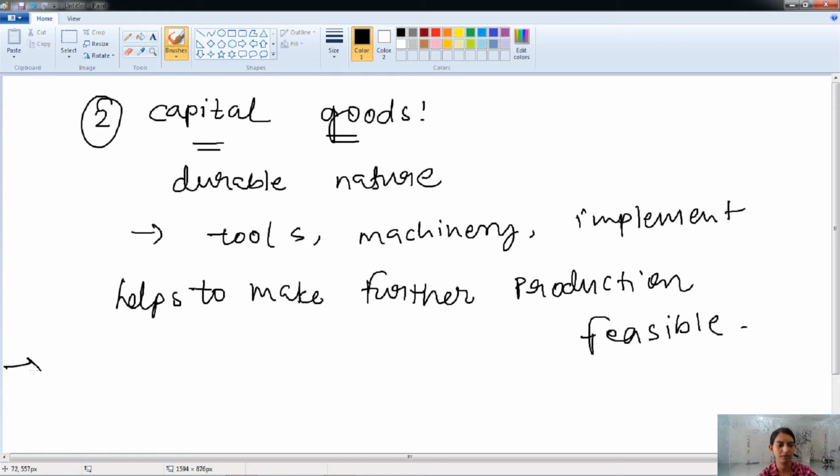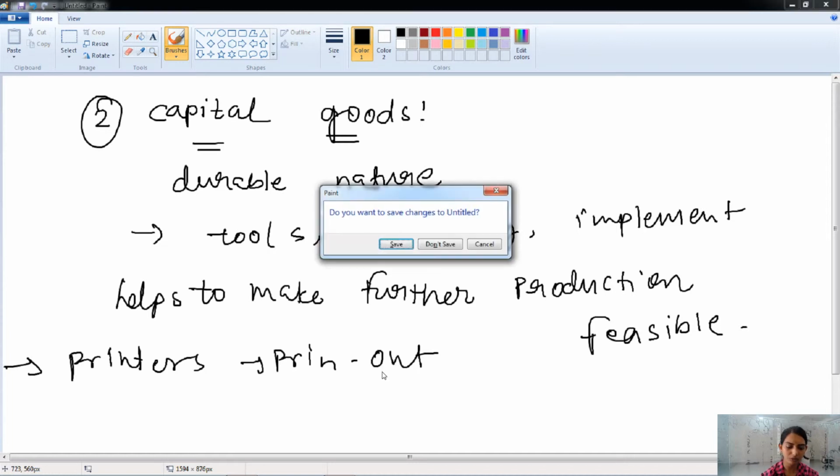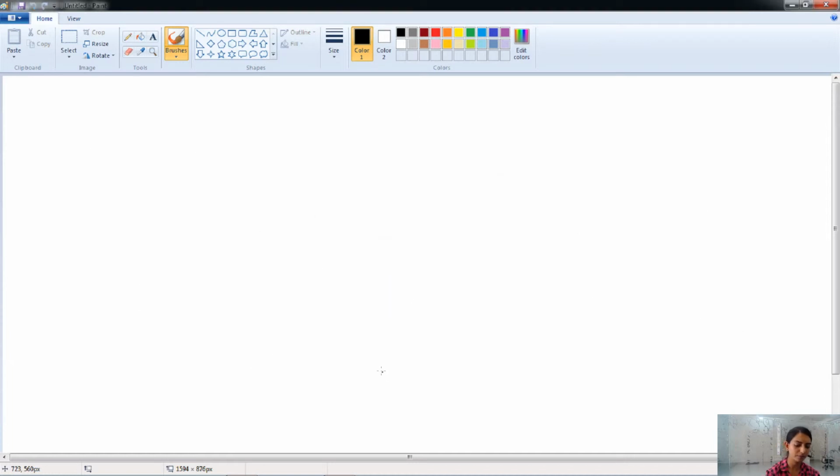Okay. For example, printers are not directly consumed as a good, but they help to do the printout of copies. So this is known as the capital goods, which are durable in nature and help to make the further production process feasible. So this is about the types of the final goods.